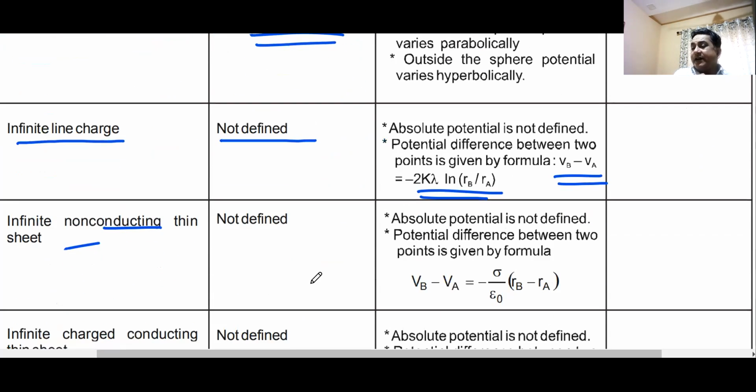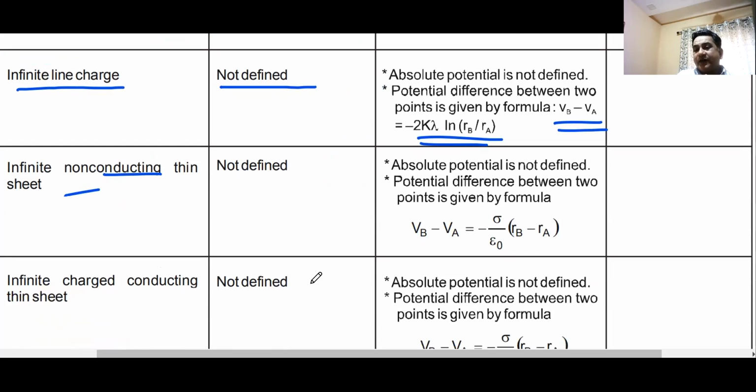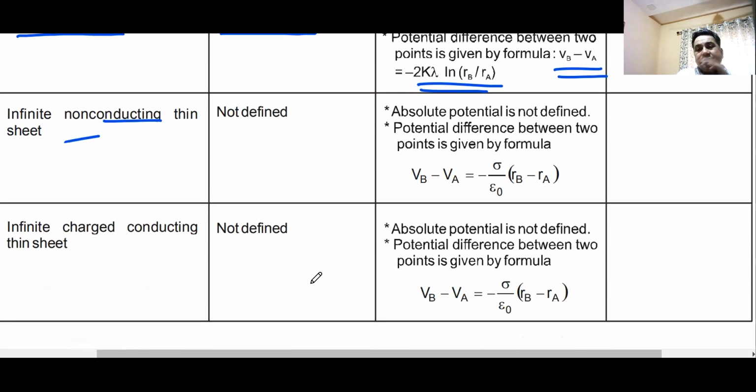Then we have infinite line charge and infinite non-conducting sheet. We do not have any formula for absolute value of gravitational potential or electrostatic potential, because there is no point whose potential can be taken as infinity, and therefore we can only find out the difference in potential. You must remember, conducting and non-conducting sphere, why it is different.